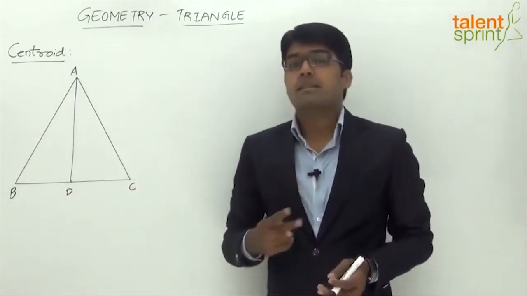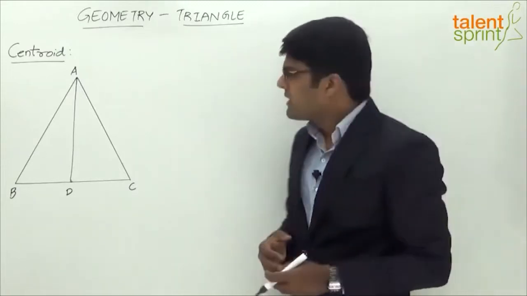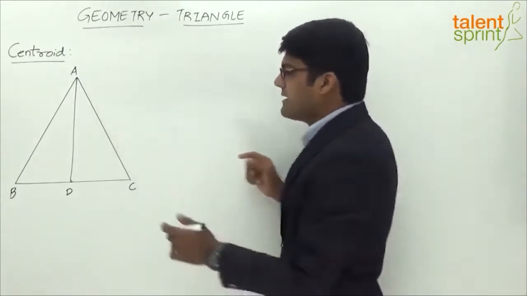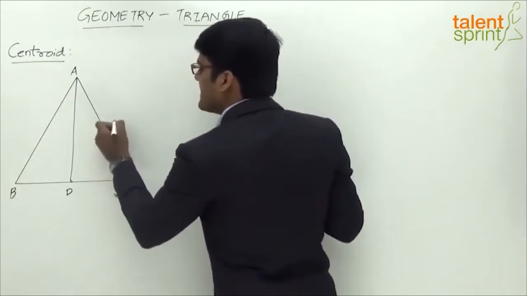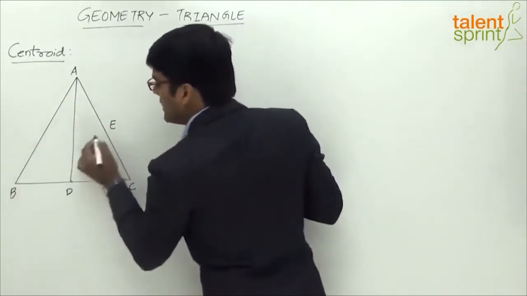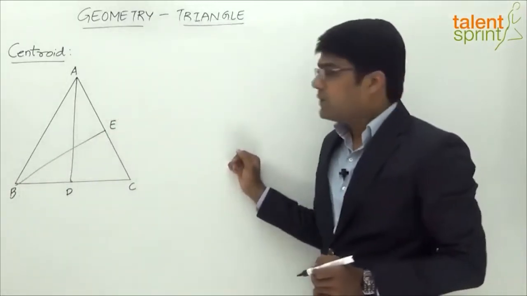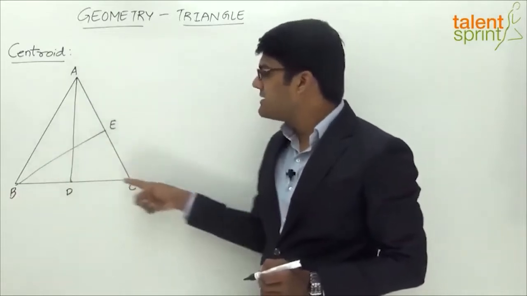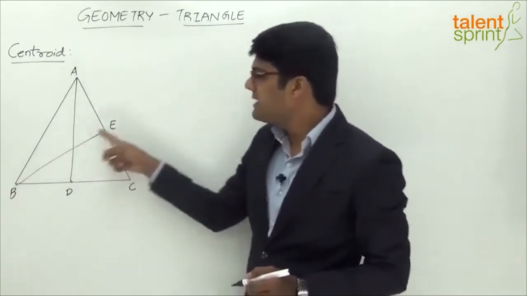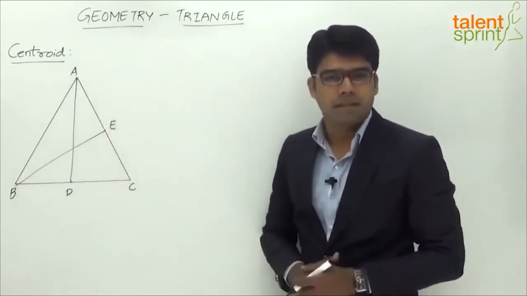Likewise, we have two other medians which also divide the triangle into two equal parts, right? For example, if you look at the side AC, let us take the midpoint of the side AC as E. So the line joining B to E will be the second median. So this is the second median BE. Now BE again divides the triangle ABC into two parts. The first part is ABE and the second part is EBC. And the area of each of these parts is the same.